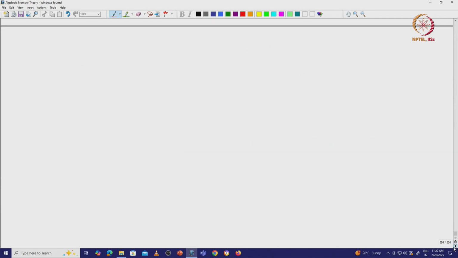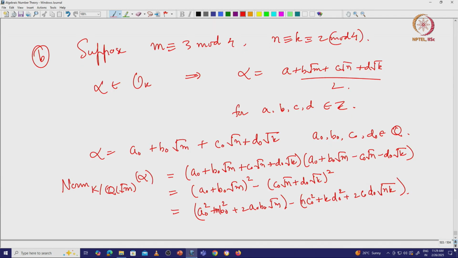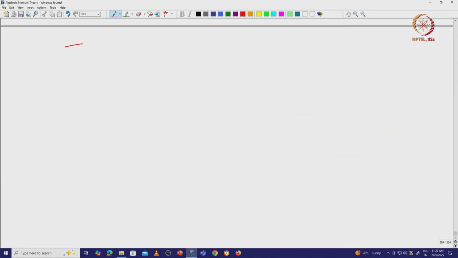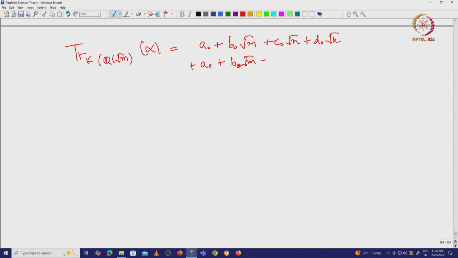We get that, so that is one thing, and then the second thing is we look at the trace from K to Q(square root of m) of alpha. This is a0 plus b0 square root of m plus c0 square root of n plus d0 square root of k, plus a0 plus b0 square root of m minus c0 square root of n minus d0 square root of k.